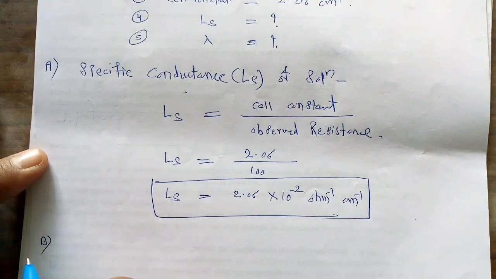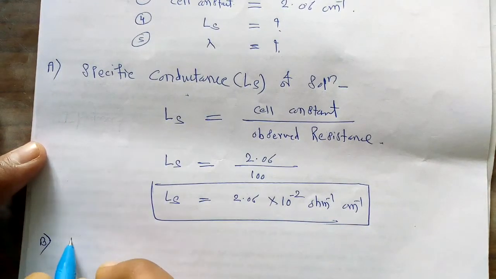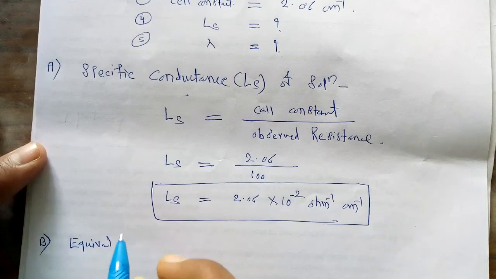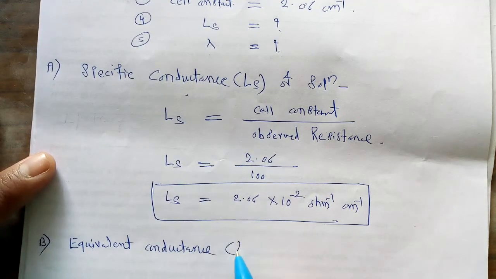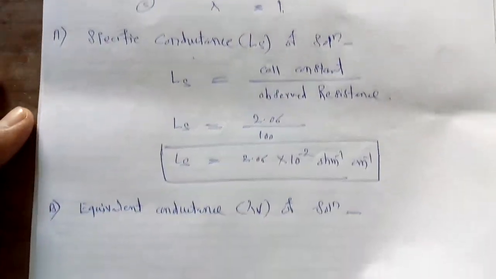Now once we know this specific conductance, we are going to calculate the second parameter, that is the equivalent conductance, lambda V of the solution. So how to calculate this lambda V now?